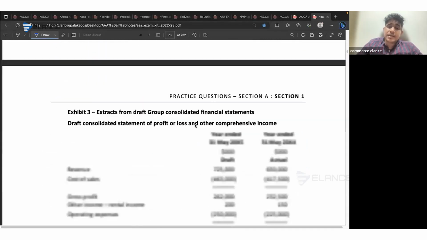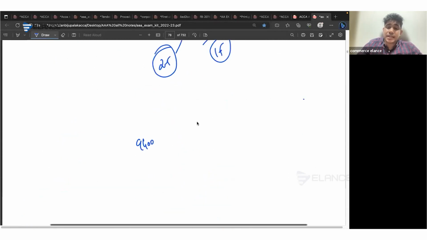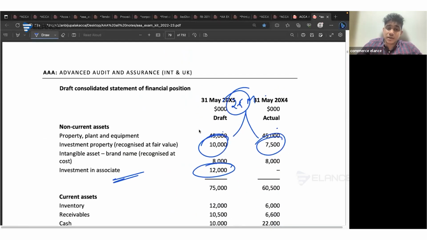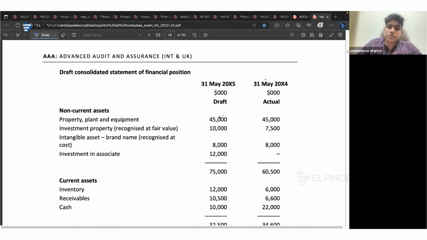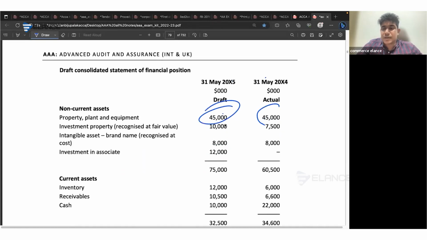And after comparing the scenario to the company's P&L and SOFP, you have to start with the SOFP. So once you complete the total scenario, you need to come back to the SOFP. You have to compare the current year and the prior year balance to identify any unusual variance. As you can see over here, the company's current year PPE is 45 and the prior year PPE is 45. Is that a usual variance? Definitely not. It's something unusual.